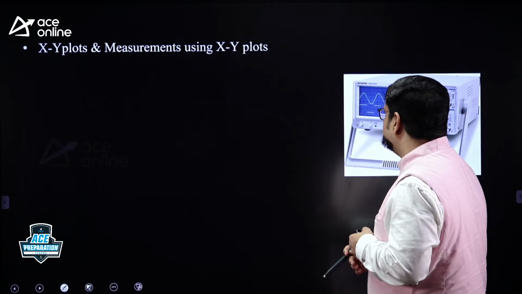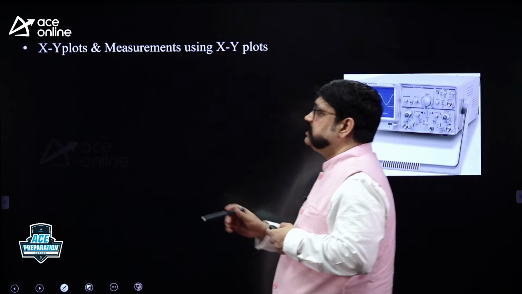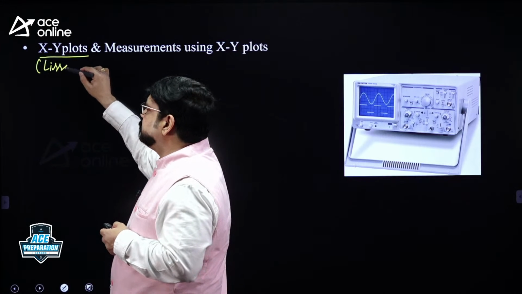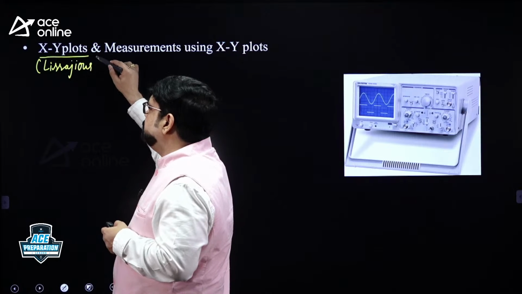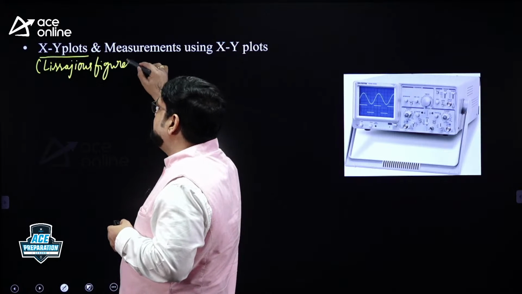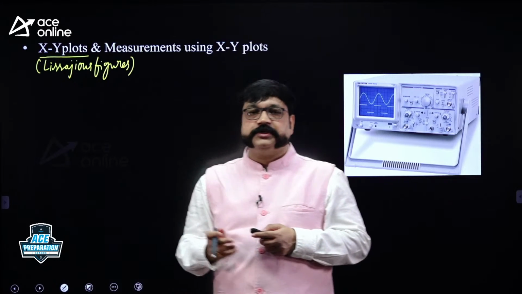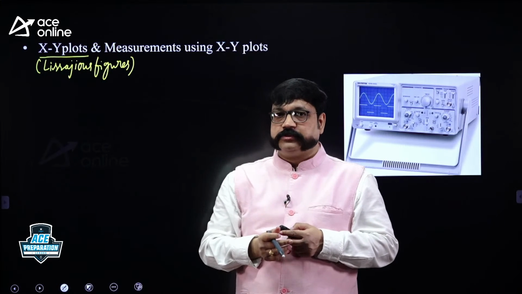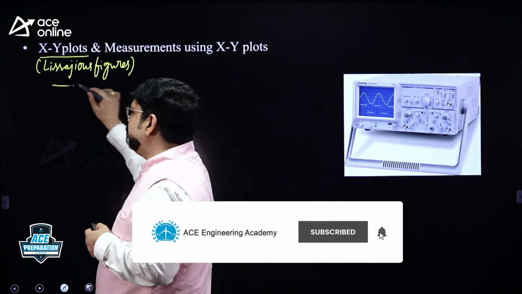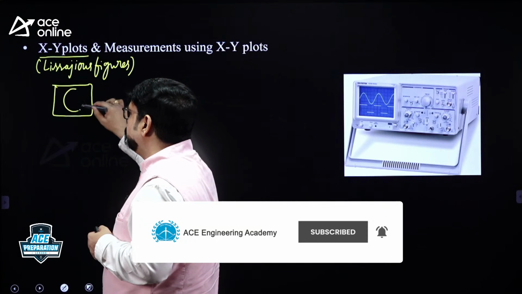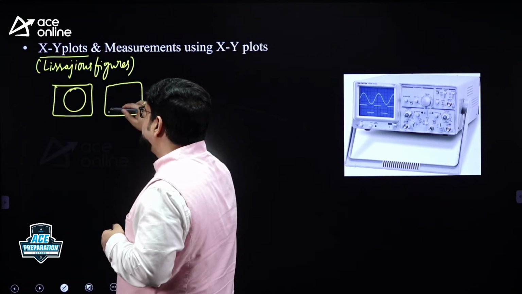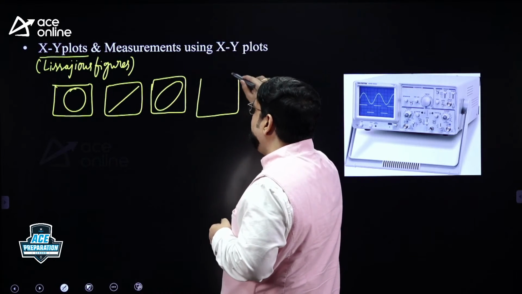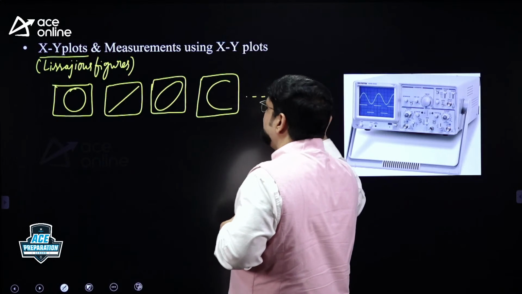Then the other kind of images that can be displayed on the screen are known as XY plots. XY plots are also very popularly known as Lissajous figures. These Lissajous figures are displayed in which mode? In XY mode. I just mentioned YT mode is one mode of operation. XY mode is another mode of operation. What do you mean by a Lissajous figure? Something like a circle displayed on the screen. Something like a diagonal line displayed on the screen. Something like an ellipse displayed on the screen. Or something like a parabola displayed on the screen. So many Lissajous figures are there.